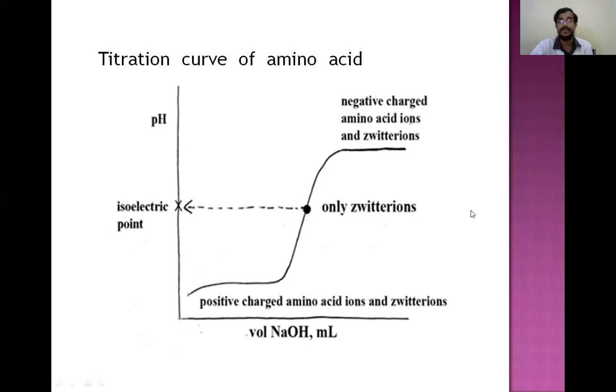At some point, the amino acid contains both positive and negative charge. That pH is known as isoelectric pH, and the molecule is known as zwitterion. Here it contains both positive and negative charge. If still the alkali is added, the medium becomes alkaline medium. The pH will be increasing, and the amino acid will exist as negative charged ion. So this is the titration curve of amino acid.